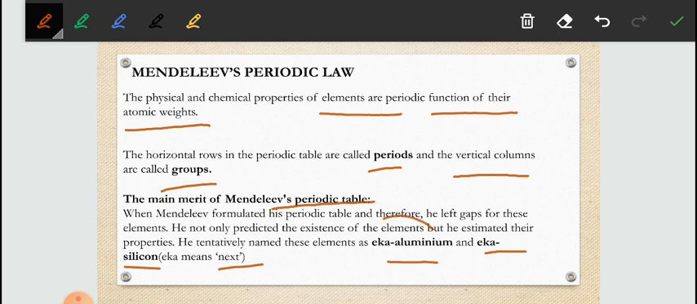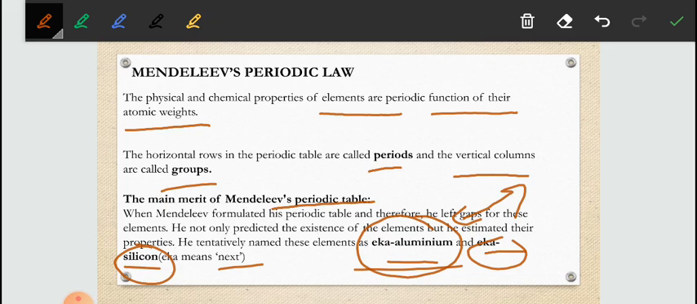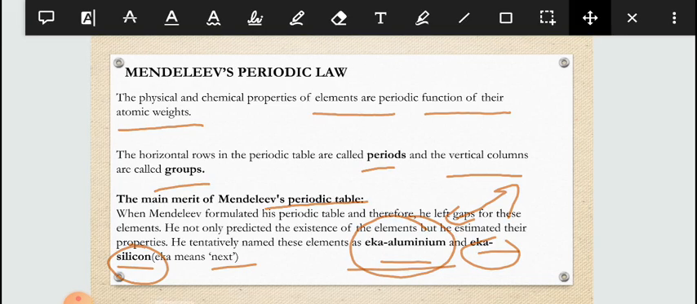Later on, this Eka aluminium is known nowadays as gallium, and whatever he predicted about Eka aluminium was completely right. And Eka silicon is now known as germanium, and the properties which were predicted by him were completely right. But there were again certain defects in the Mendeleev periodic table.